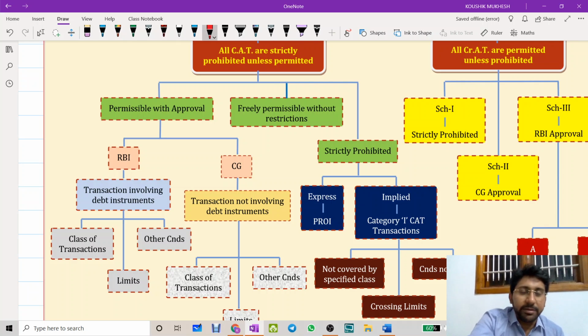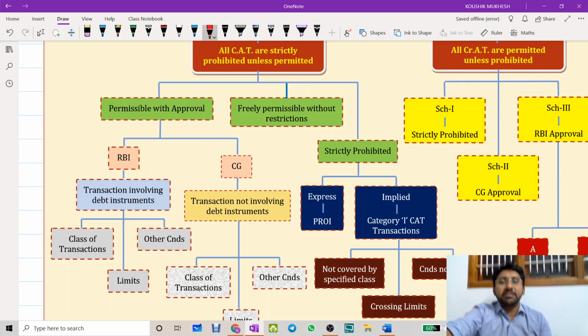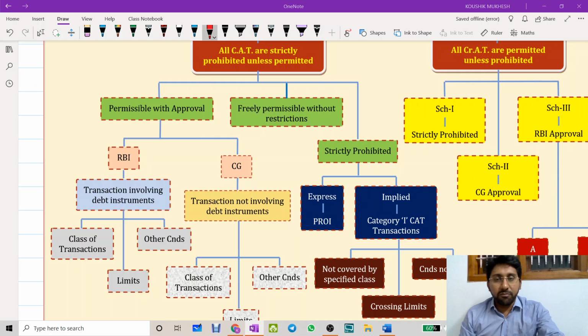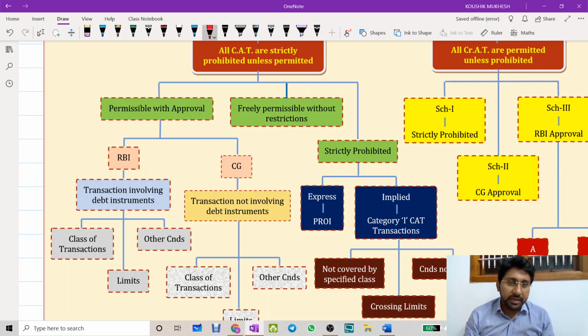Permissible with approval means whose approval is required? Sometimes RBI approval is required, sometimes central government approval is required, and when RBI approval is required and when central government approval is required is a very important point here. So when debt instruments are not involved, central government has to give an approval. When debt instruments are involved, RBI has to give an approval.